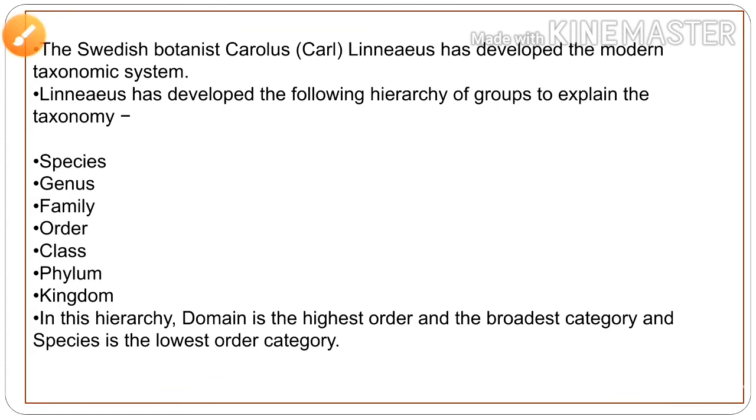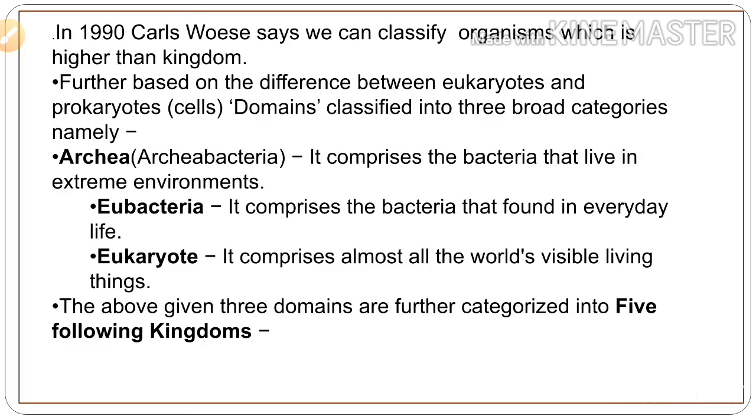Species, genus, family, order, class, phylum, kingdom are the hierarchy of taxonomy, and in this hierarchy, domain is the highest order and broadest category, and species is the lowest order category.